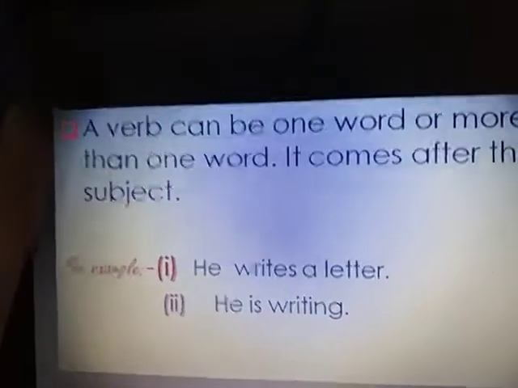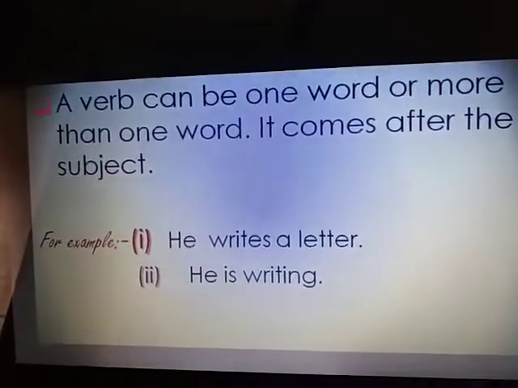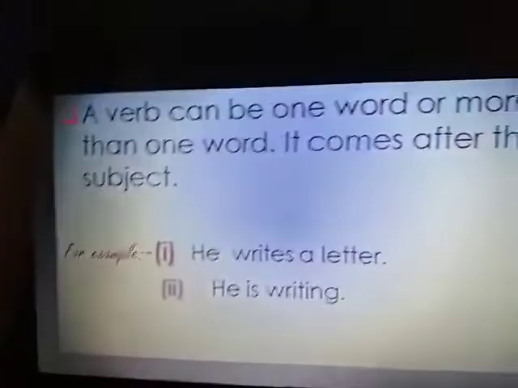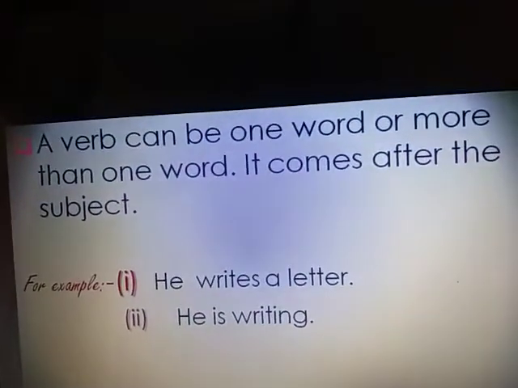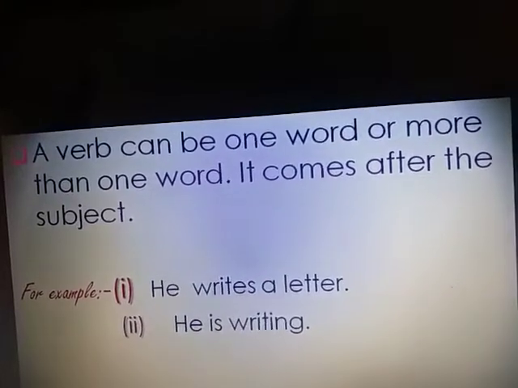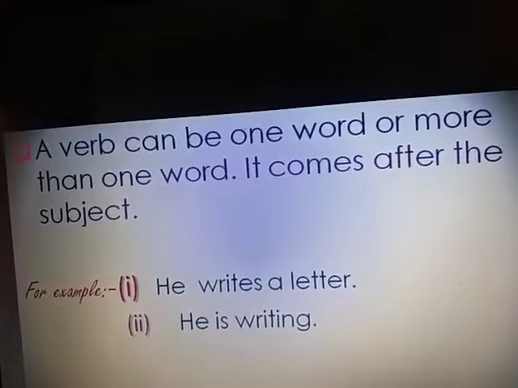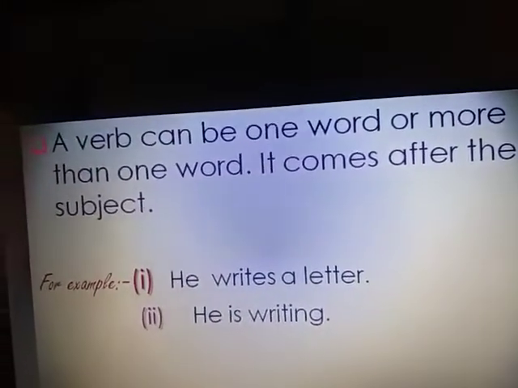A verb can be one word or more than one word. It comes after the subject. He writes a letter. He is writing. Here the subject is he and the verbs are writes and is.